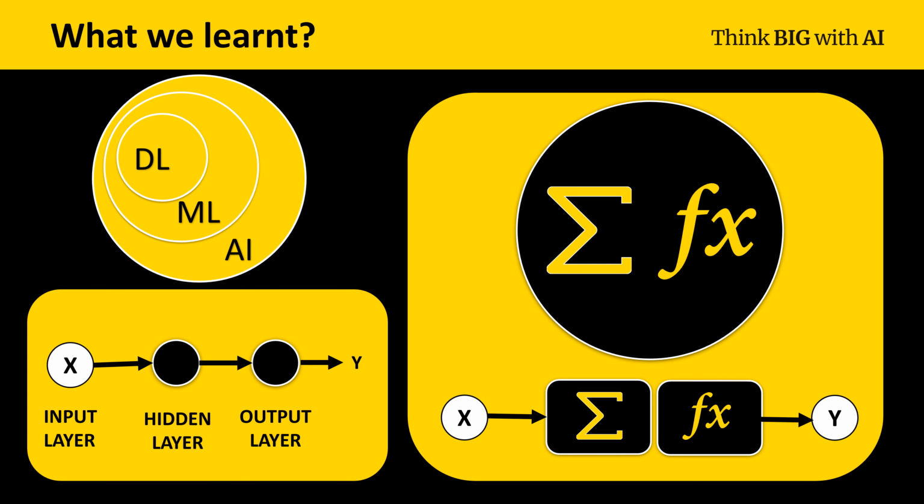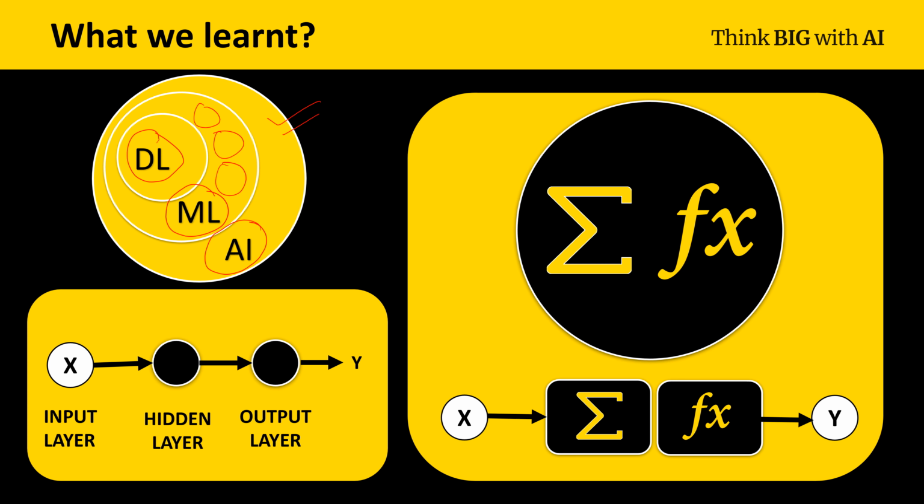So now let's look at what we learned. In the beginning, we saw that if we consider AI, that is artificial intelligence, as a big set, then machine learning is a subset of AI. Now, if we consider ML as a set, then deep learning is a subset of machine learning. That means we would definitely have a few more things in machine learning, but deep learning is a subset of machine learning.